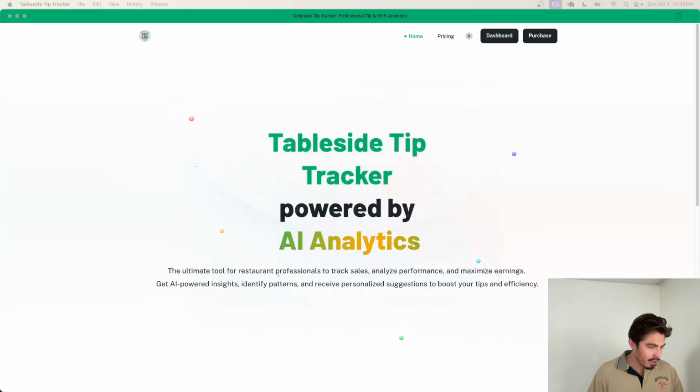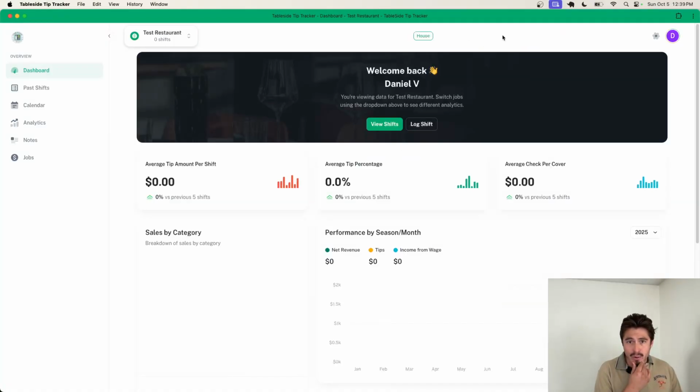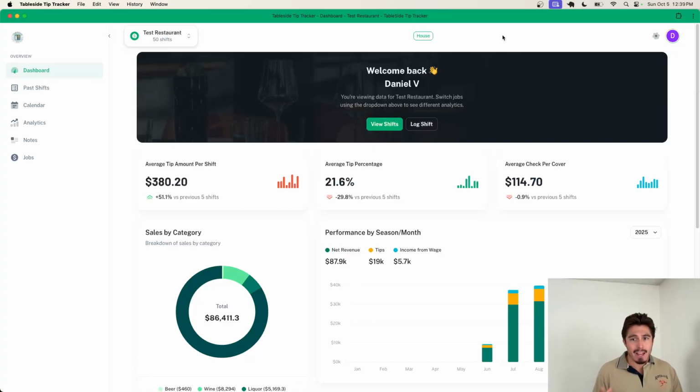But let's go ahead and jump into this. This will be a shift entry from October 4th. We'll go ahead and go to our dashboard. Much like the previous shift, I had one table. Fortunately, this had 9 people at it. 3 kids, 6 adults, more than one person. Good stuff there. Unfortunately, I could have had a few more tables, but hey, it's the cost of doing business, as my old baseball coach used to say.